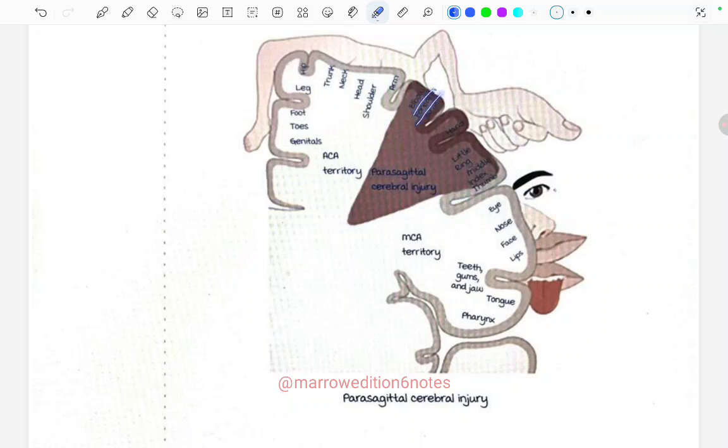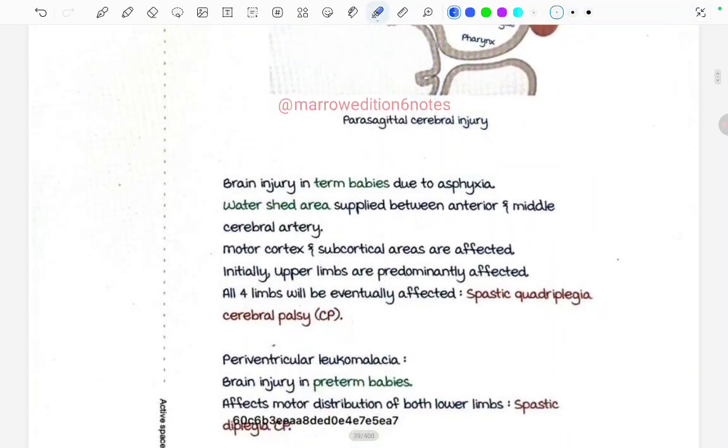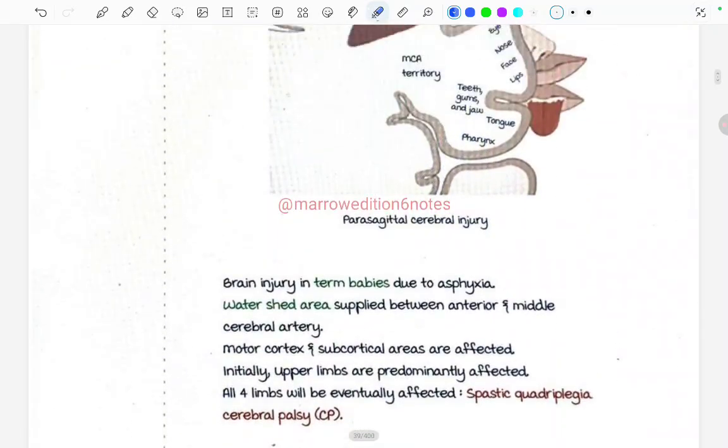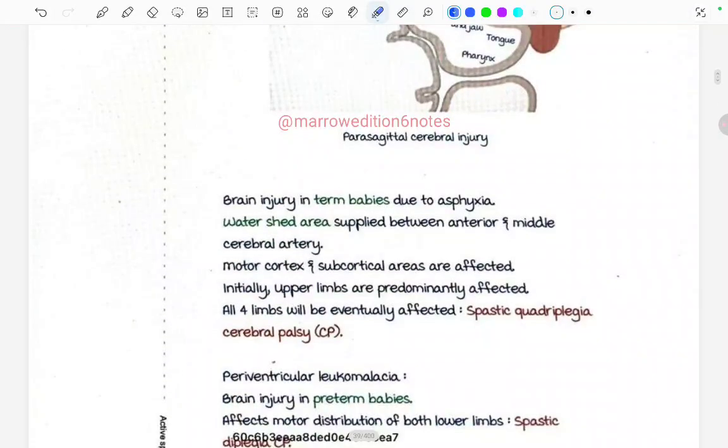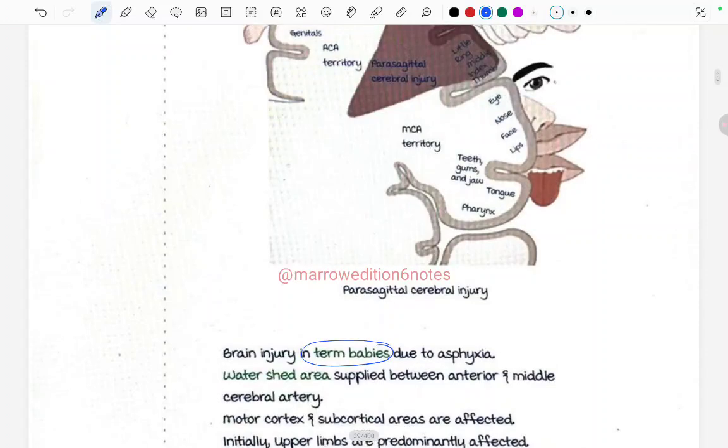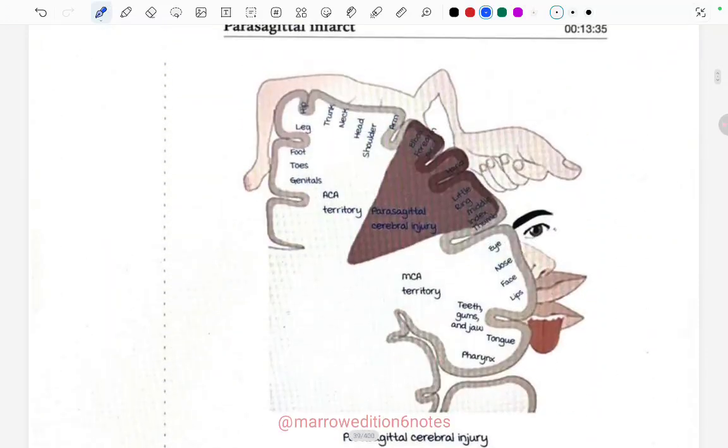Involving the elbow, forearm, hand, little, ring, all the fingers. So, brain injury in the term babies due to asphyxia. How does this parasagittal infarct occur? It occurs in term babies. First thing to remember, parasagittal infarct occurs in the term babies due to brain injury leading to asphyxia, and there is something called watershed area supplied between the anterior and the middle cerebral artery. Okay, see, this one is the anterior cerebral artery, this one is the middle cerebral artery, and there is a watershed area in between this one.